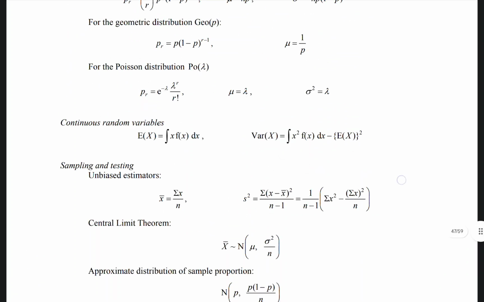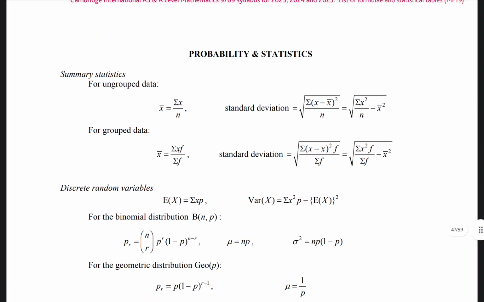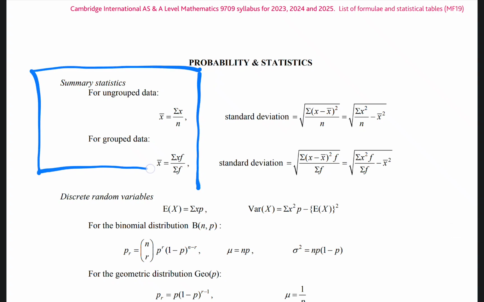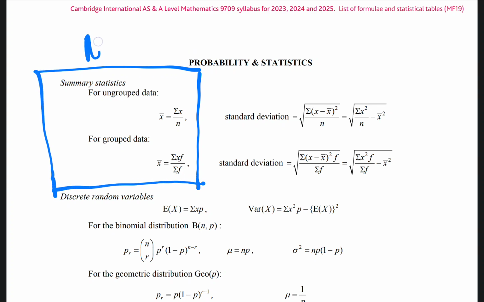Exactly. Anyway, now what we would have here is the formula for mean. So we have these 2 formulas for mean right now here. This is the formula for mean. And here we said ungrouped data. Yes, true.